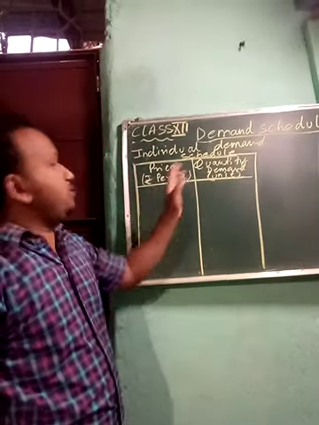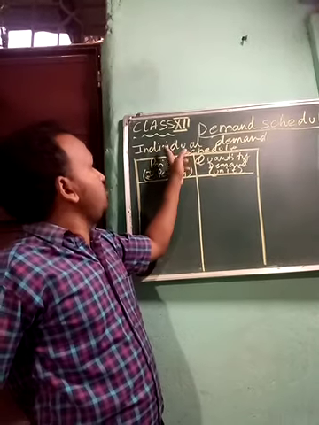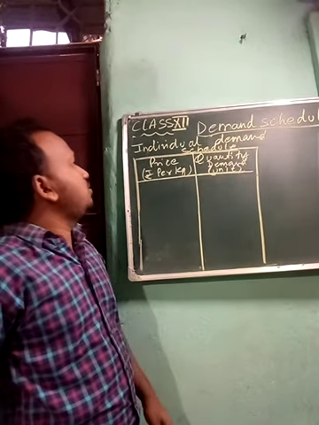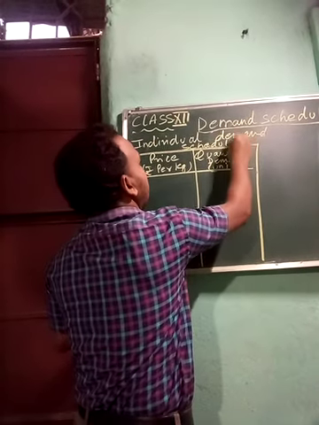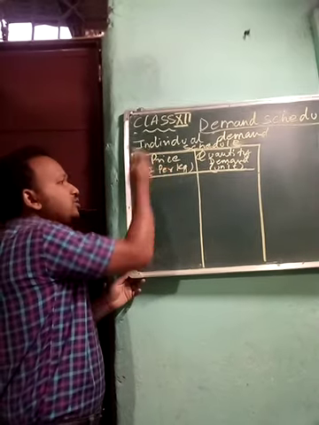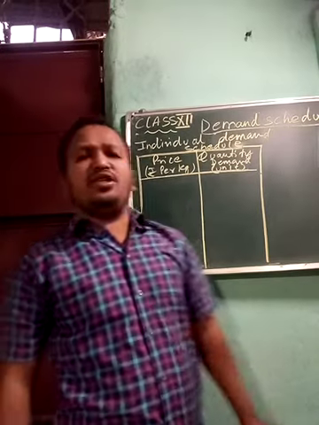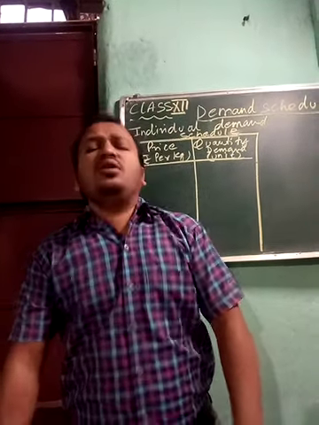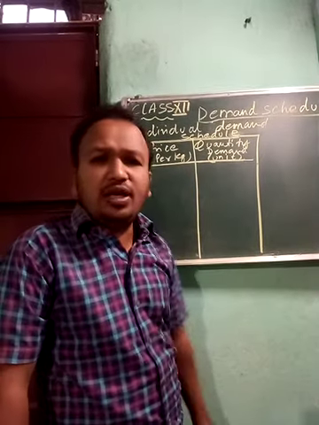Children, I have written in small handwriting, so please look properly at the blackboard. In the first column you write price, rupees per kg, and quantity demanded you can write in units or in kg. That's your wish.